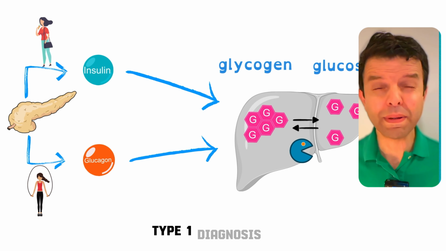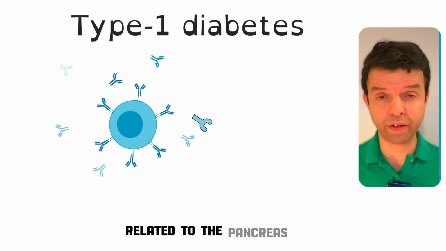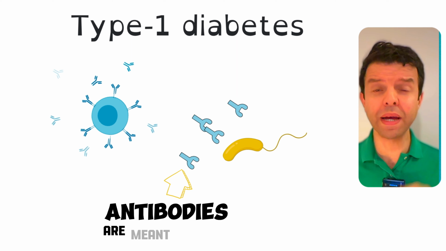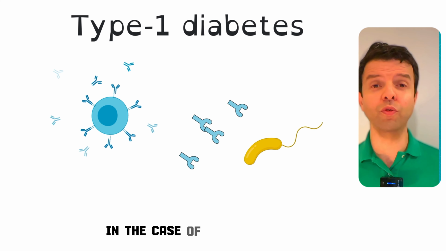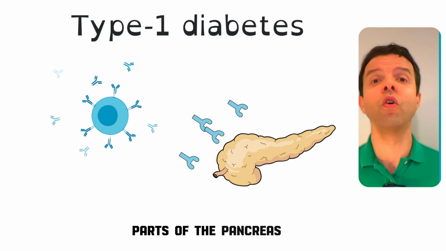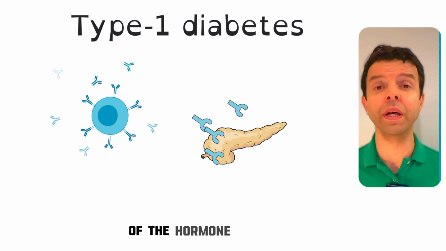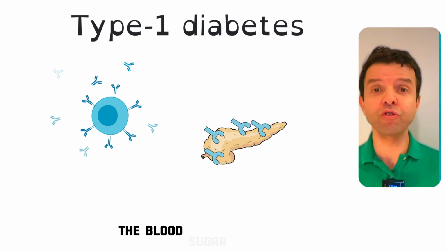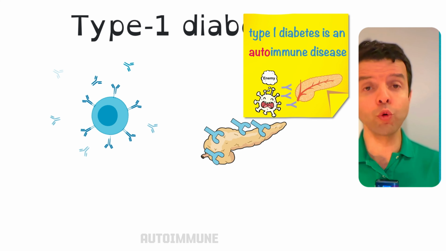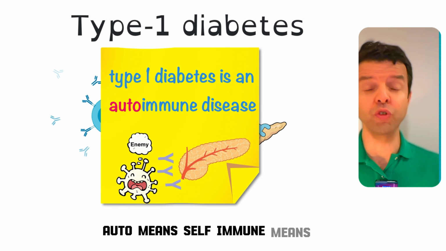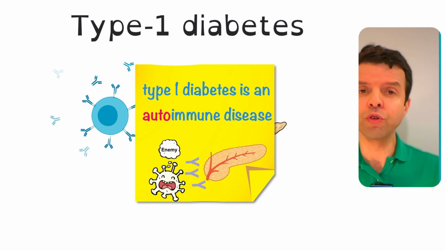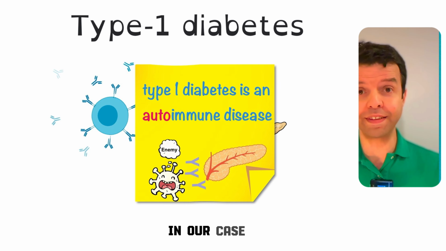Type 1 diabetes is a disease related to the pancreas. Now, your white blood cells like lymphocytes release antibodies, and those antibodies are meant to destroy bacteria. In the case of type 1 diabetes, the antibodies destroy certain parts of the pancreas responsible for the release of the hormone insulin. In this case, the blood sugar will go higher than it should be. Type 1 diabetes is an example of an autoimmune disease. Auto means self, immune is because it's related to the immune system. So an autoimmune disease is the case when the immune system destroys body organs. In our case, it's the pancreas.